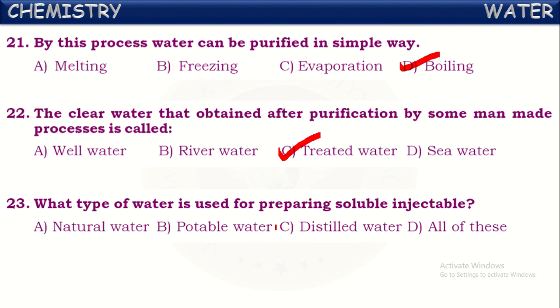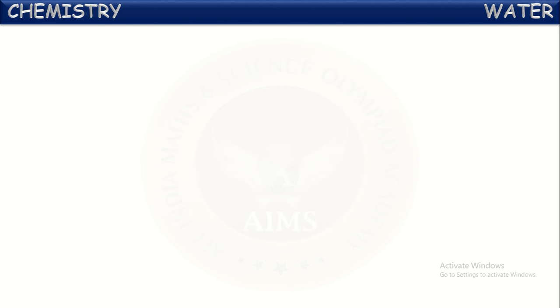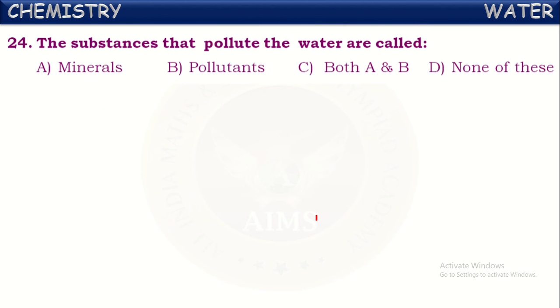It does not contain any dissolved salts or gases. So it is used for preparing these soluble injectables, distilled water. Next one. The substances that pollute the water are called, of course, what do we call them? Pollutants like dust, harmful particles, chemicals. These are all called pollutants.